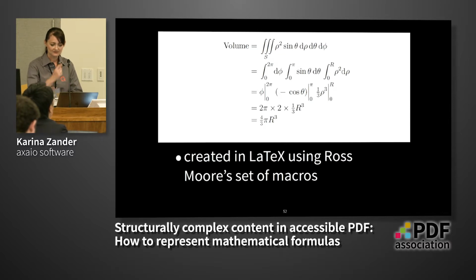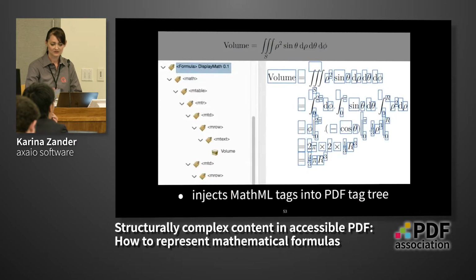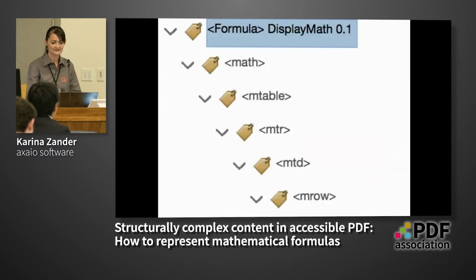In this example, the tags are injected easily into the PDF tagging structure. On the right side, you can see the different parts of the formula, and on the PDF tagging level, he uses the MathML tags. The main tag is here math, including mtable, row table, and so on.